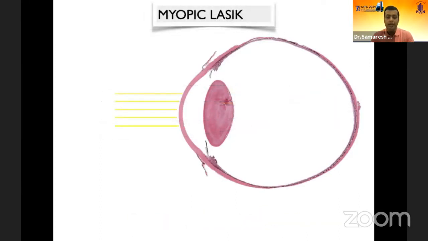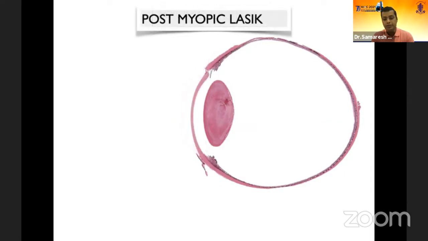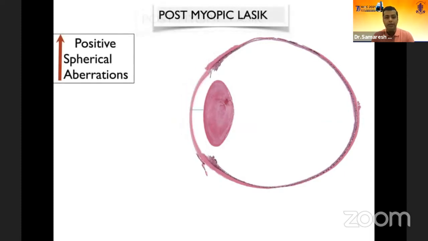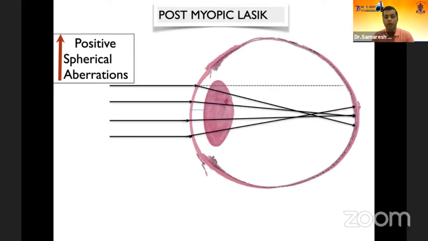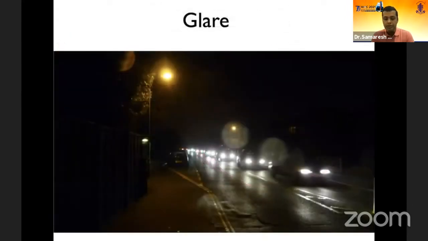So when you do a myopic LASIK, you tend to flatten the cornea. When you flatten the cornea, your central becomes flatter compared to the periphery, causing an increase in positive spherical aberrations. Again, if you look at a simple ray diagram, you'll notice the peripheral rays of light that now focus tend to deviate more as compared to the central rays, or the rays in the visual axis. And this causes an increase in positive spherical aberrations, thereby increasing the glare.